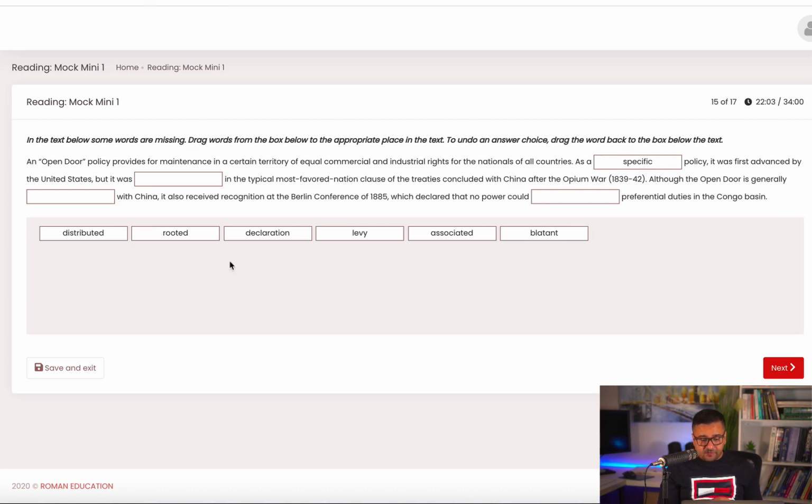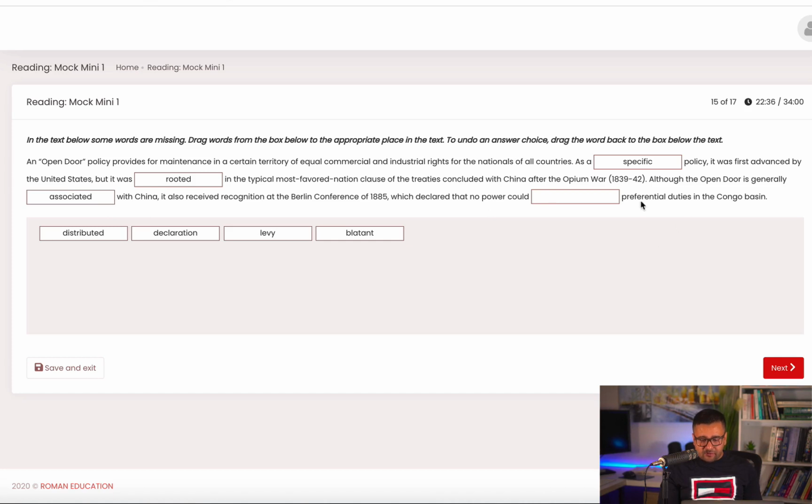It was first advanced by the United States, but it was in the typical most favored nation clause, but it was rooted in. Now again, in is the word that was giving me the clue here, and rooted in is the only possible collocation because other words cannot be followed by in. If you try, distributed is followed by to, or across, associated is followed by with, so I am not going to pick them. Open door is generally with China. Now, do you perhaps already know that it should be associated because of with, because these two words go together.